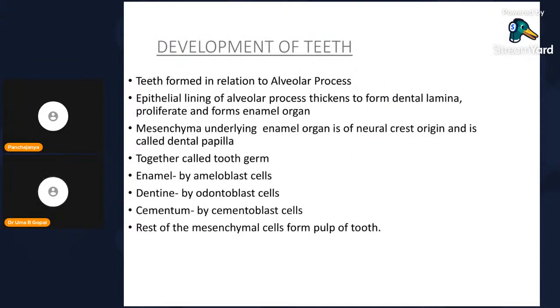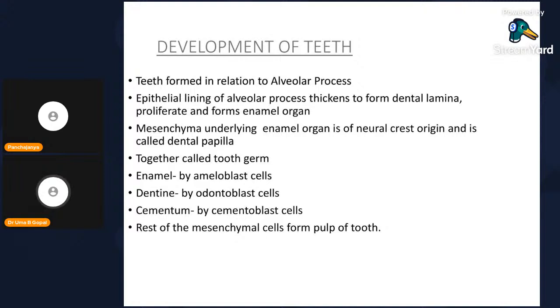Development of the teeth. There comes the histology. You can write this in histology also. Histology of teeth: formed in relation to the alveolar process, the epithelial lining of the alveolar process thickens to form the dental lamina, which proliferates and forms the enamel organ. The mesenchyma underlying the enamel organ is of neural crest origin and is called the dental papilla, together called the tooth germ.